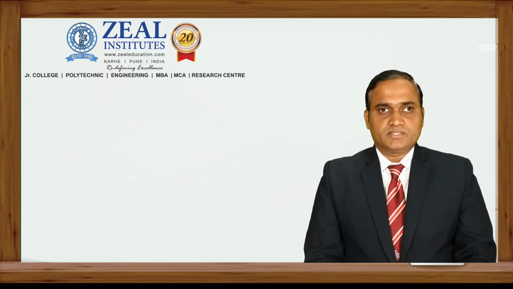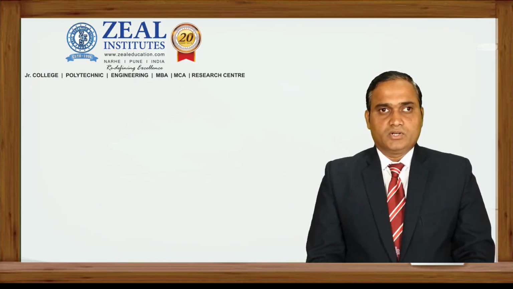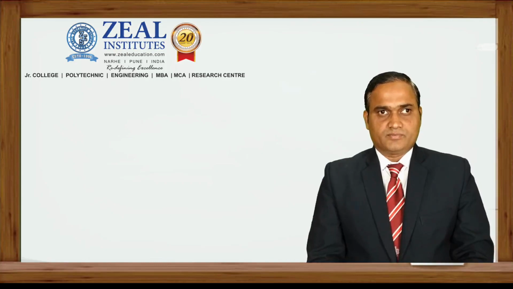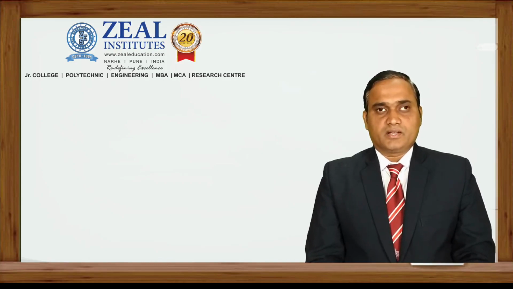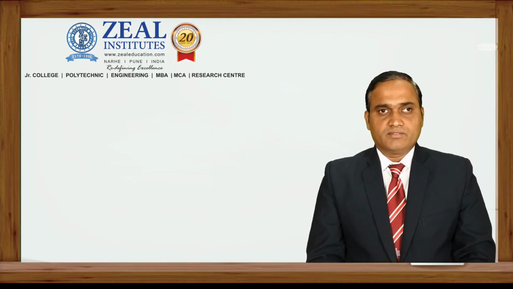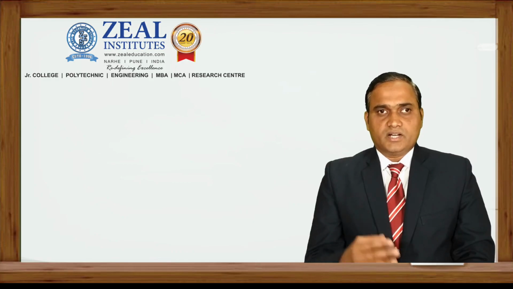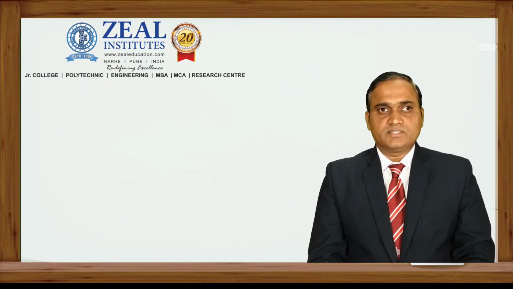In previous video lectures, we covered what is meant by Fourier series and its application area, and we took a first example on how to find the Fourier series on the interval 0 to 2 pi. In the second lecture, I covered examples on the interval minus pi to pi, where the function is odd. Now in today's lecture, I will take examples on the interval minus pi to pi, where the function is even.